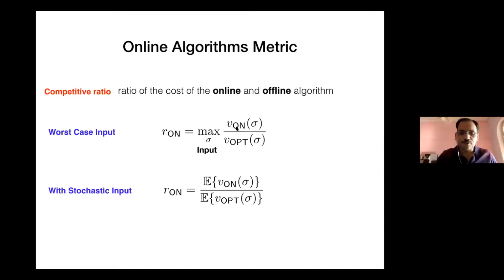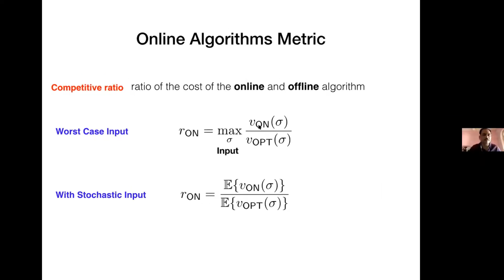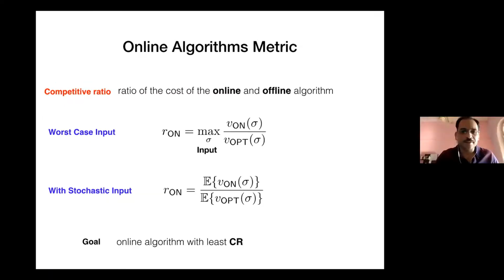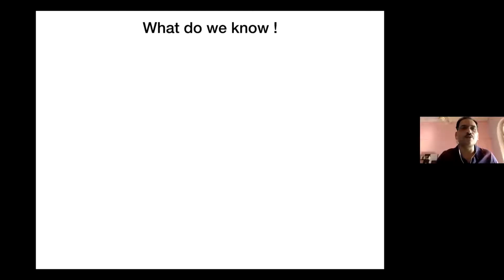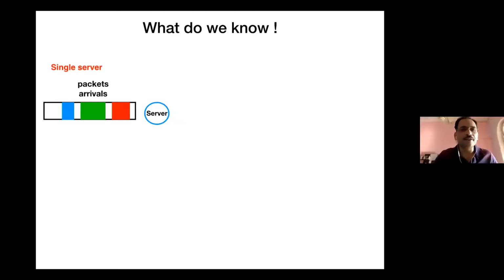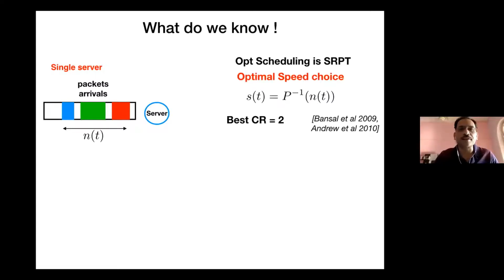All right, good. So hopefully the metric is clear, the problem is clear, and the non-triviality is clear. So, as I said, the goal is to figure out an online algorithm with the least possible competitive ratio. Okay, so what do we know? Here is a simpler setting. There is a single server which is allowed to speed scale, that is, with a speed choice S, the power spent is P of S.